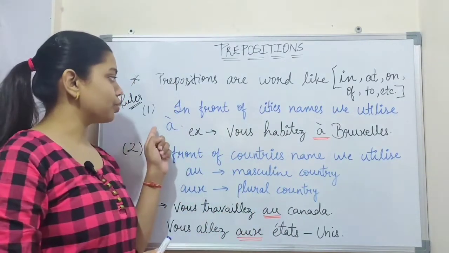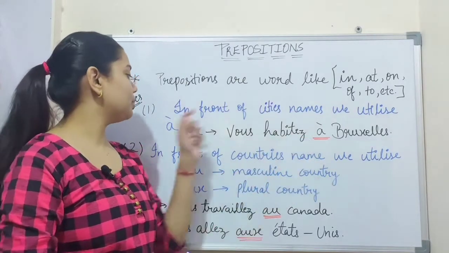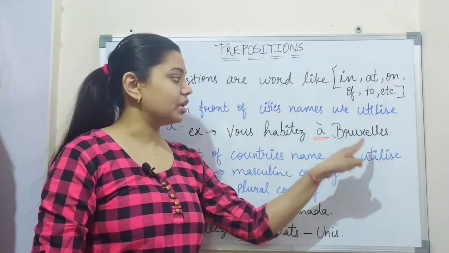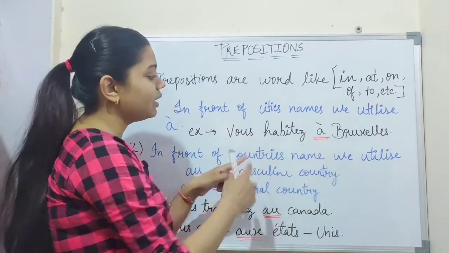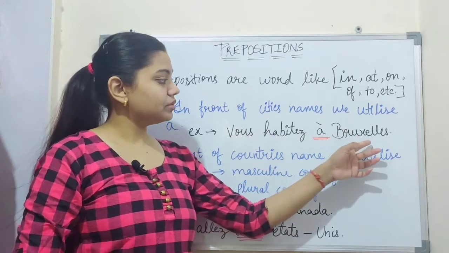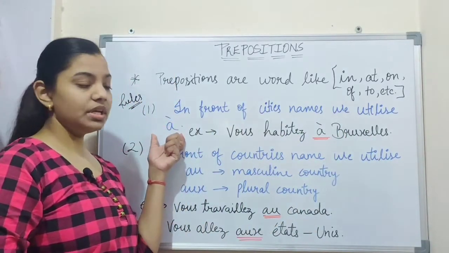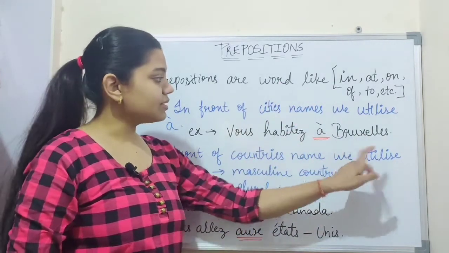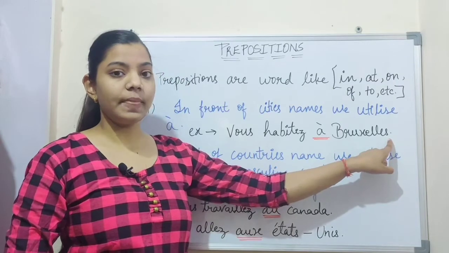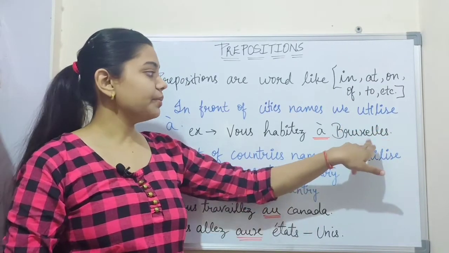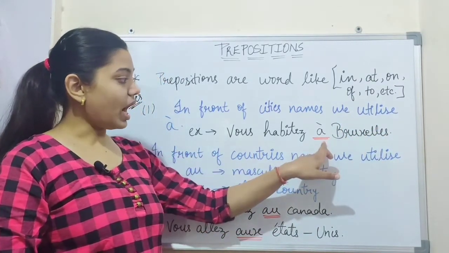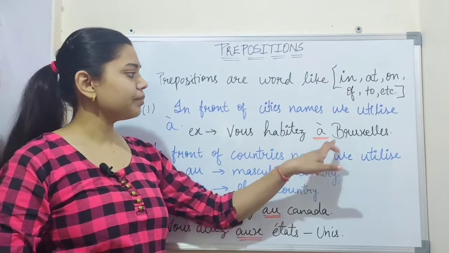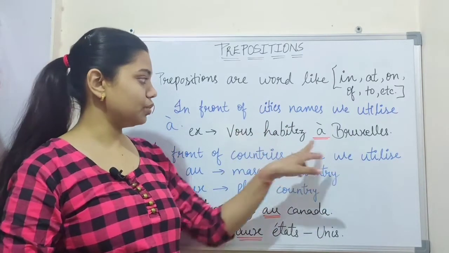So this is the first rule. In front of a city's name, we utilize à. For example, vous habitez à Bruxelles. So if we have a sentence, we use à in front of the city name. In this sentence, Bruxelles is a city. Bruxelles, a ville, is a city. So we have to use à as a preposition in front of Bruxelles, because Bruxelles is a city. That's why we use à.